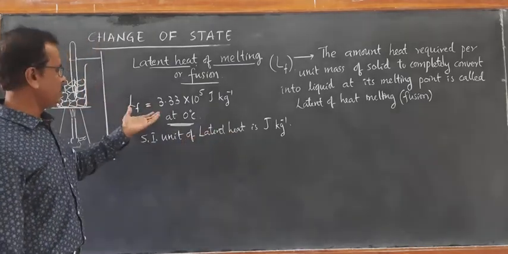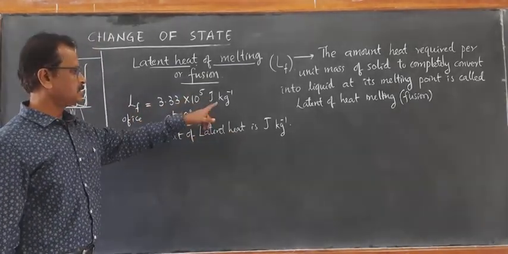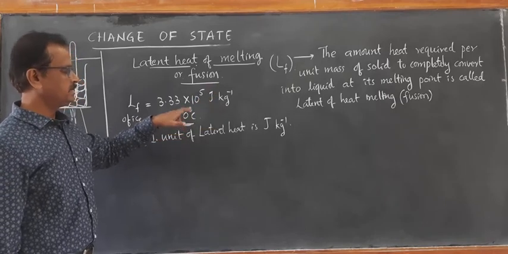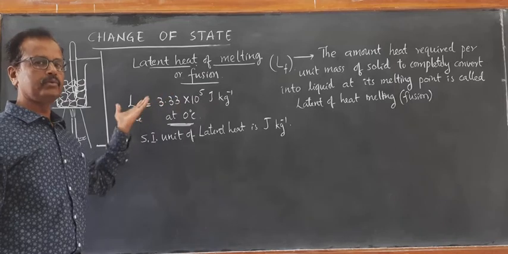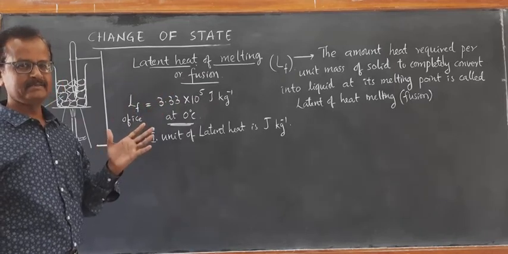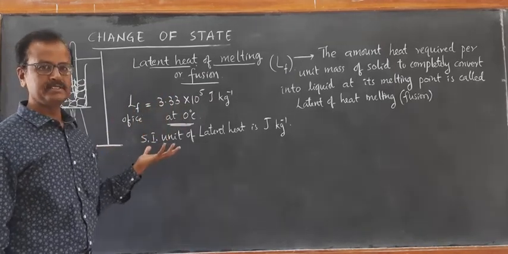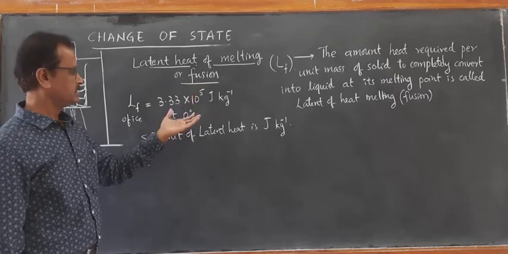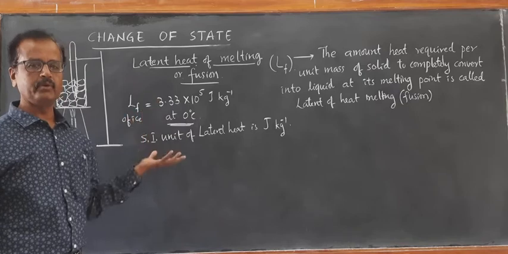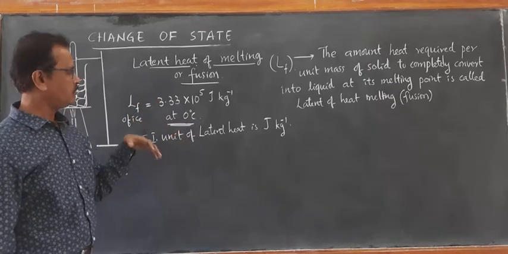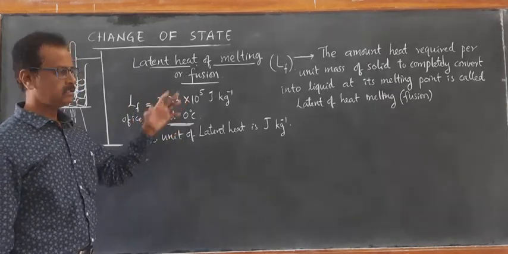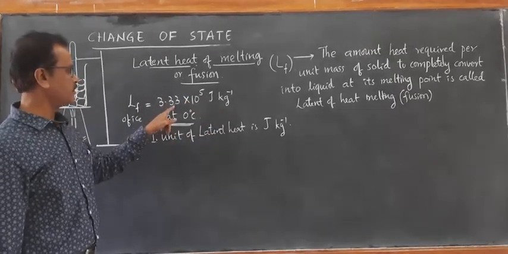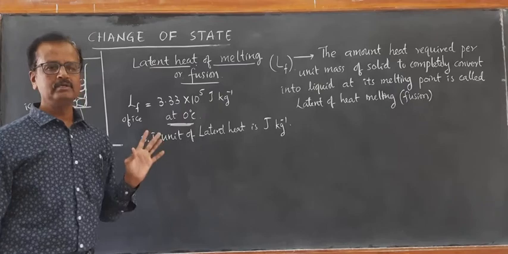So in the same way, if 1 kg of water at 0 degrees Celsius has to get converted into 1 kg of ice, that is freezing, then the amount of heat released to the environment is 3.33 into 10 raised to 5 joules per kg.